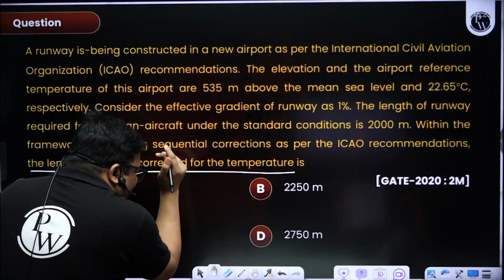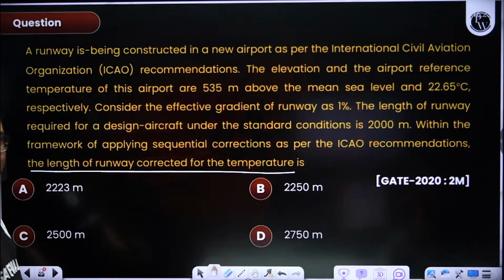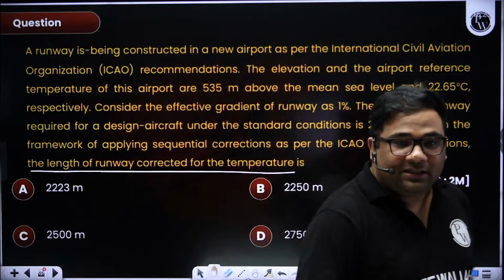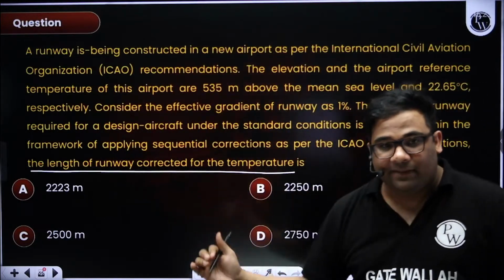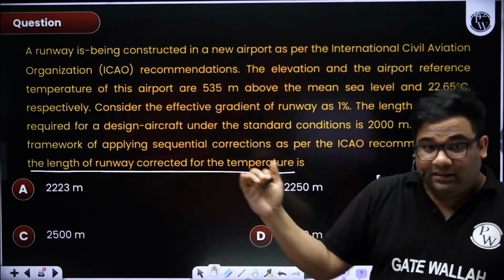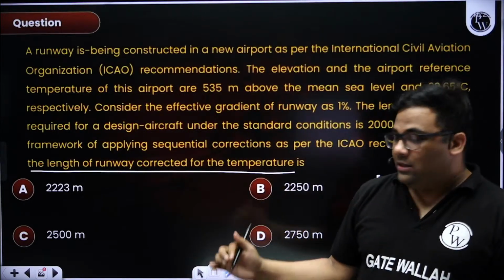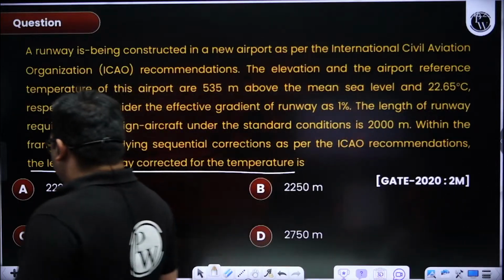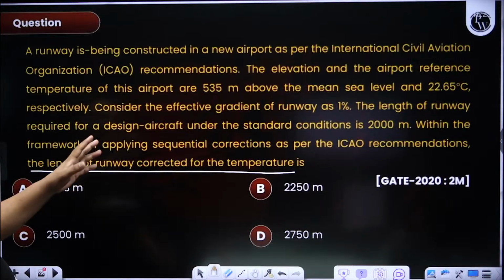So first I have to do elevation and then temperature. If they write temperature, it doesn't mean only temperature. If they write temperature, it means elevation, then temperature. If they write gradient, it means elevation, temperature, then gradient. So now here temperature means you have to stop at temperature. You don't have to go to the gradient. Okay, so here many things are given.